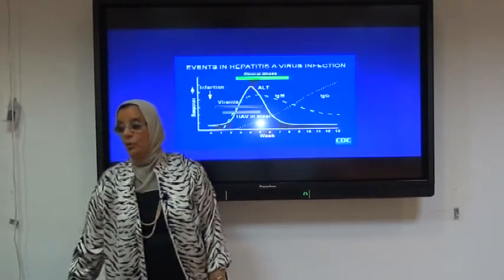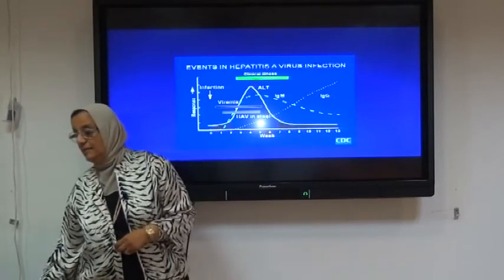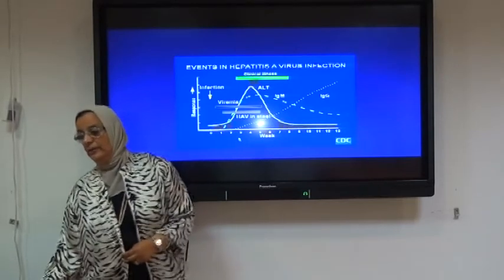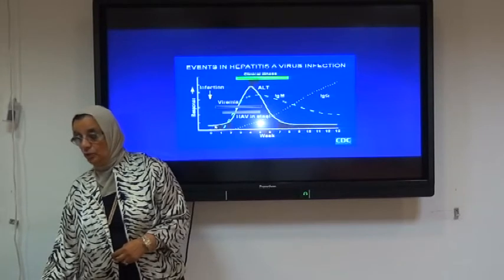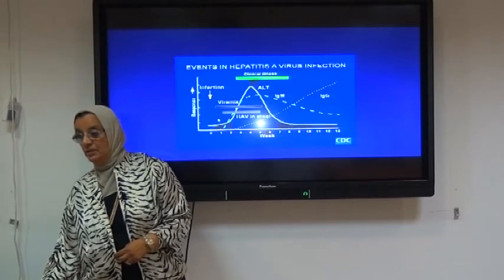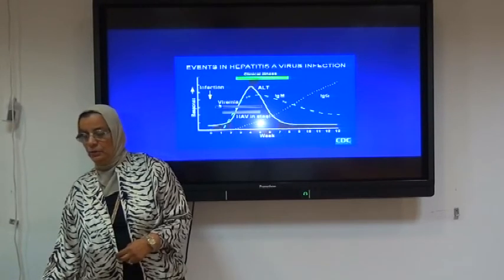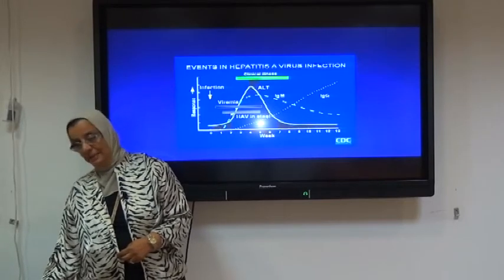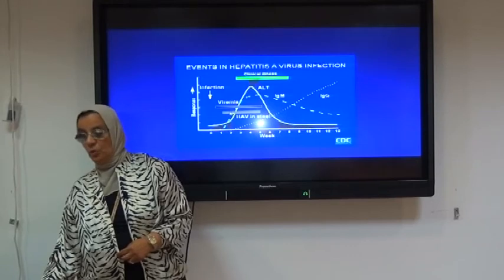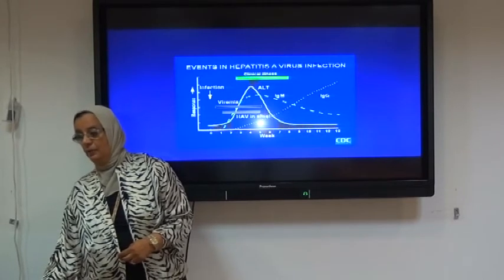Here, this curve can show us the different events in the hepatitis A virus infection. Here you can see very early during the incubation period, the presence of the virus circulating in the stool. The viremia is present during the incubation period and early in clinical illness. The hepatitis A virus can also be found in the stool during the incubation period and during the acute illness, and it also remains sometime after the recovery.